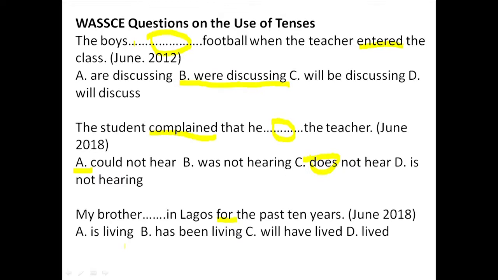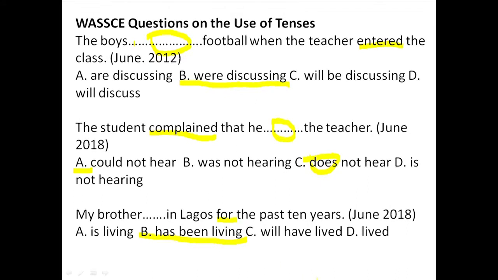We use the present progressive for an activity that is happening now that will stop sooner or later. So of course, it's out of the case. B: has been living. My brother has been living in Lagos for the past 10 years. Of course, B is fine for an activity that began in the past and is still ongoing. Okay? So it's fine here.